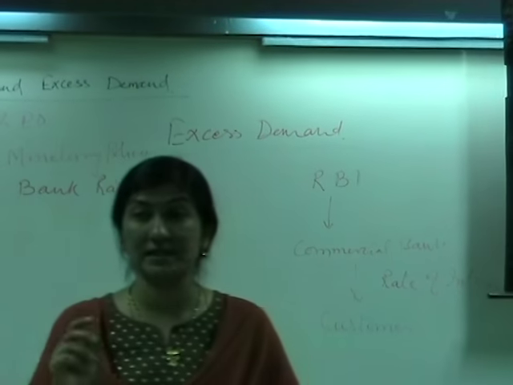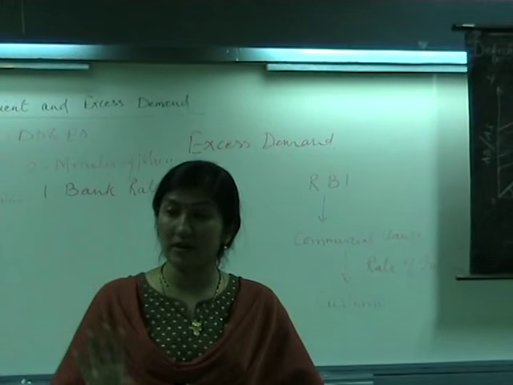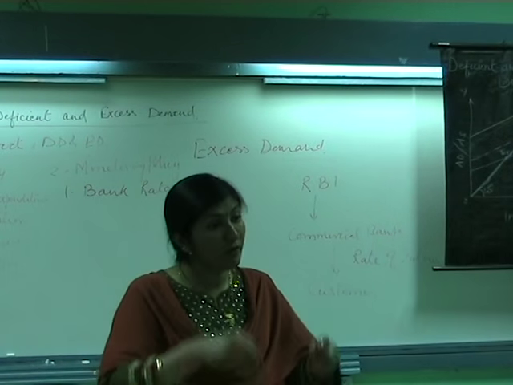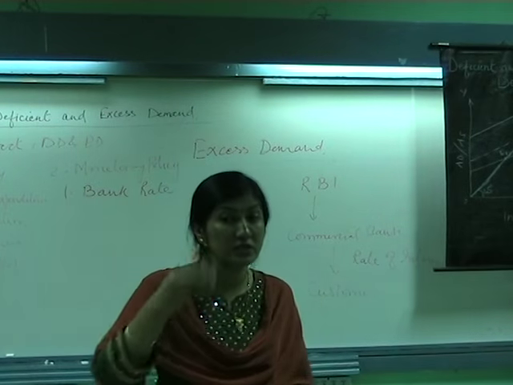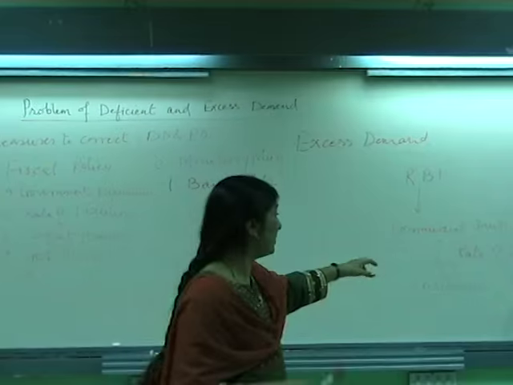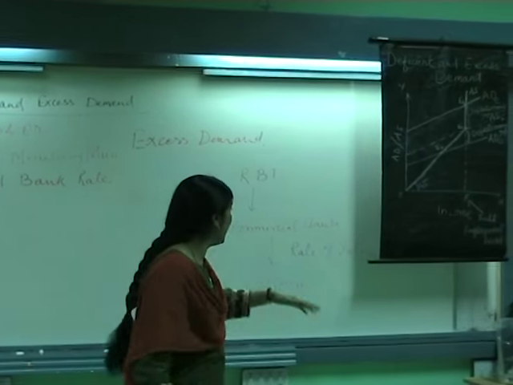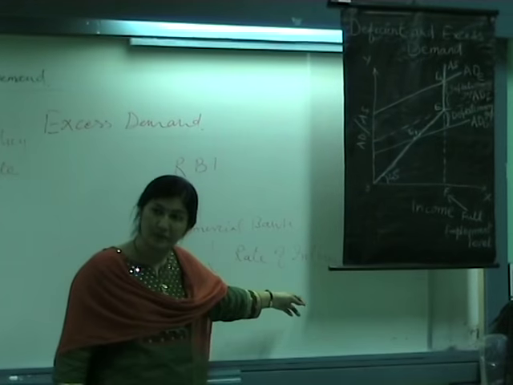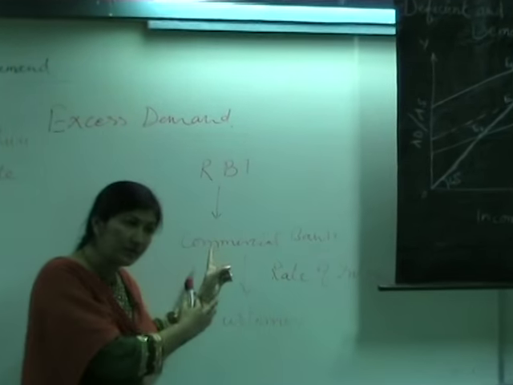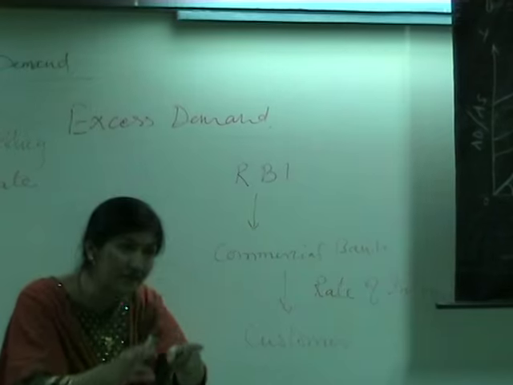That means if you took a loan of 50,000, you will not pay back exactly 50,000. Since the bank is helping you when you need it, it will charge you something. And that charge, which we pay back afterwards along with the principal amount, that we call the rate of interest. Okay, same way, the way customers and commercial banks are related,